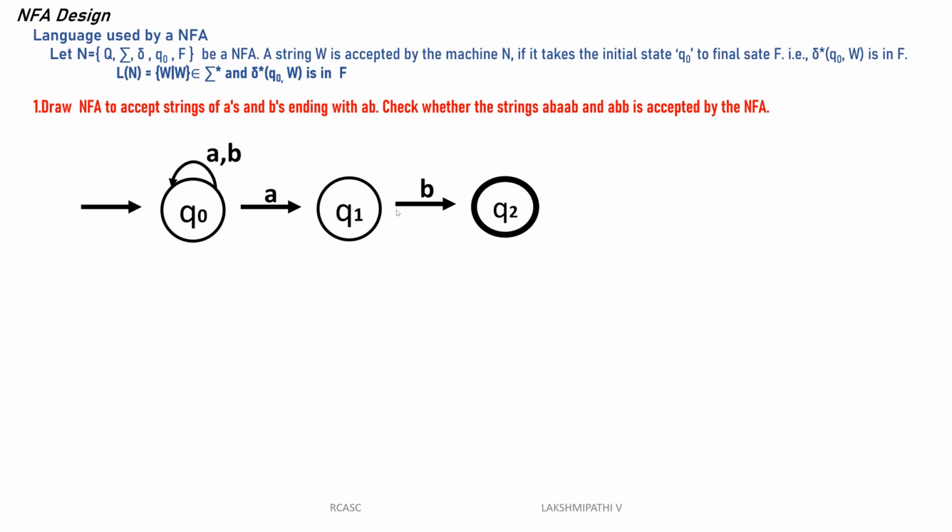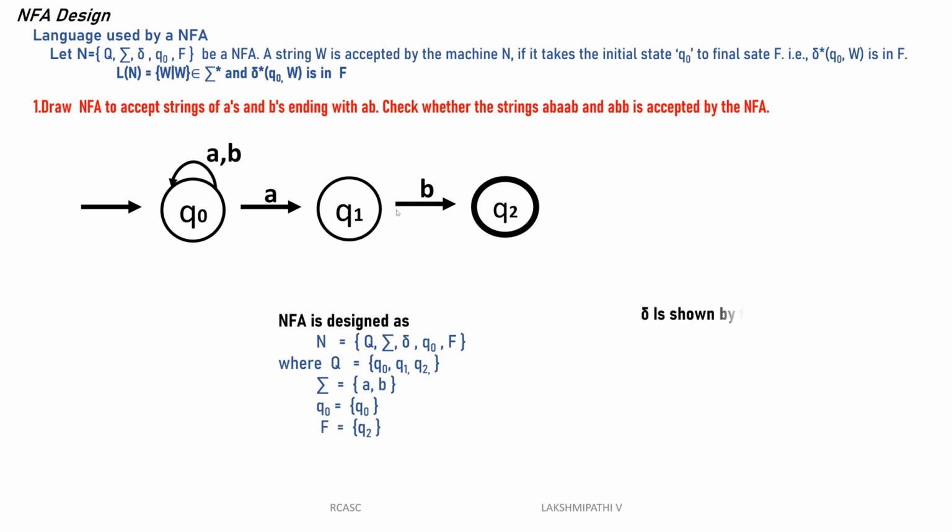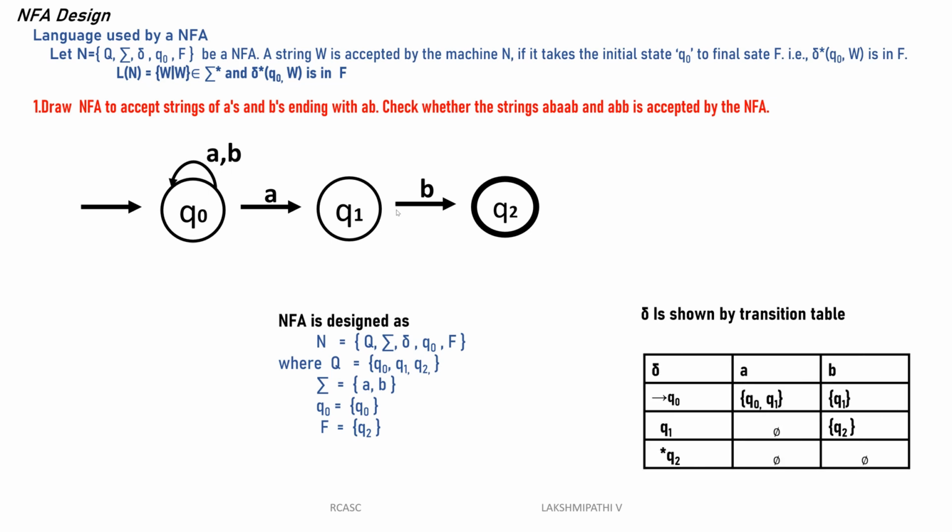Then we can go for defining the NFA. NFA is defined as N equals Q, sigma, delta, Q0 and F, where Q is the set of states in this diagram: Q0, Q1, Q2. Sigma is equal to A comma B. Q0 is the starting state. Then F is equal to Q2, which is the final state. Then come to the transition. The transition is shown by the transition table, which is called delta, taking inputs A and B.